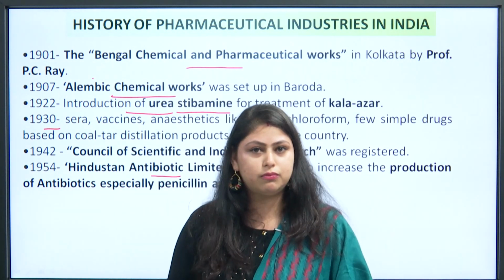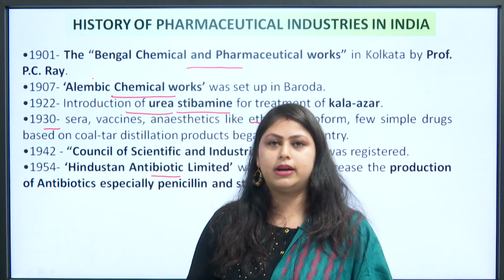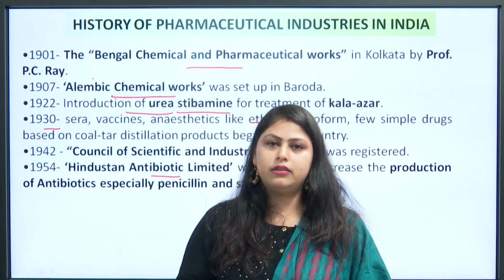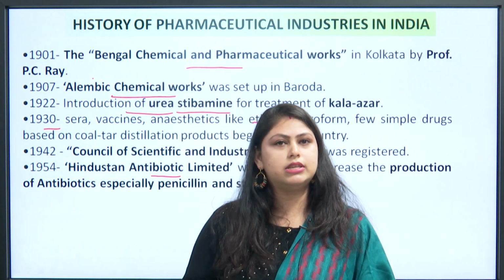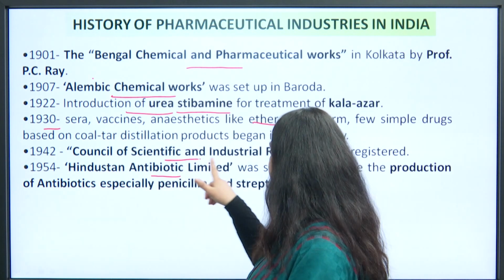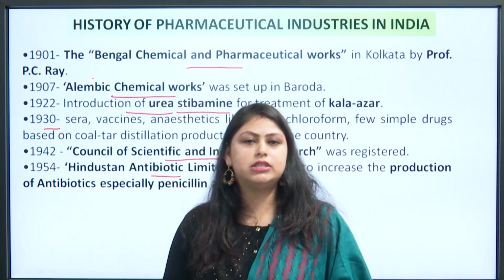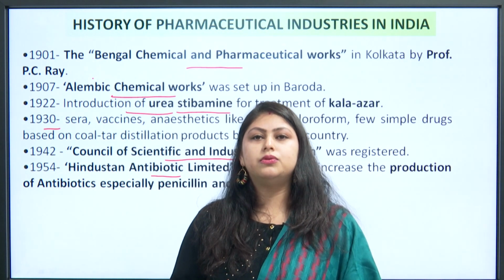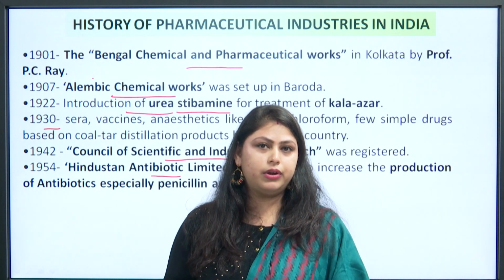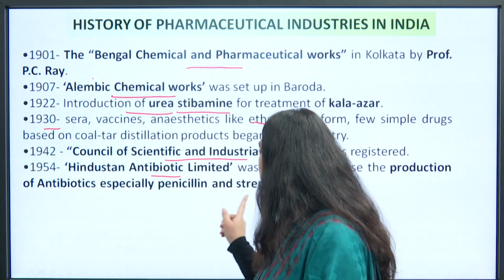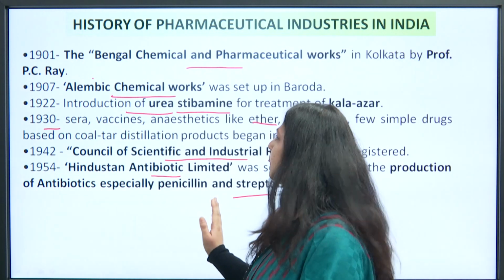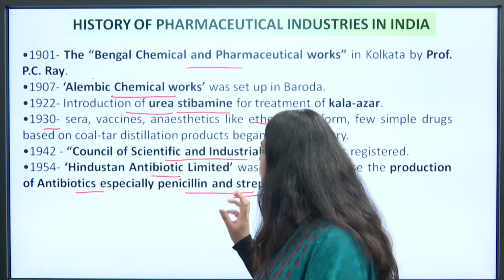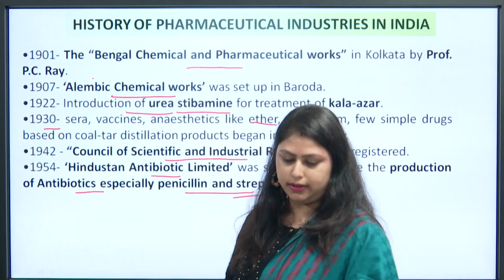Then manufacturing was started of sera, vaccines, anesthetics like ether, chloroform and a few simple drugs in the country with the coal tar distillation process. Then the Council of Scientific and Industrial Research was registered. Then Hindustan Antibiotics Limited was set up to increase the production of antibiotics in the country, like penicillin and streptomycin. So you can learn this. It's very easy, you should know the names of the antibiotics, penicillin and streptomycin.